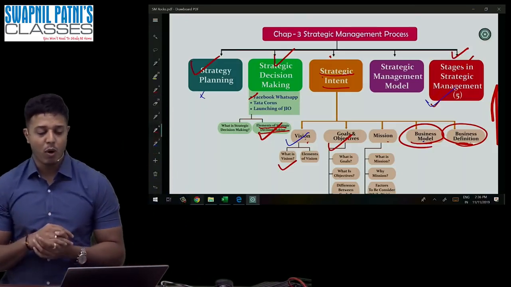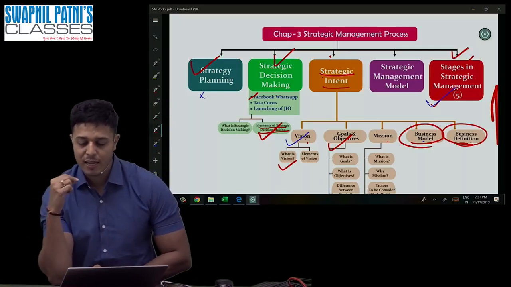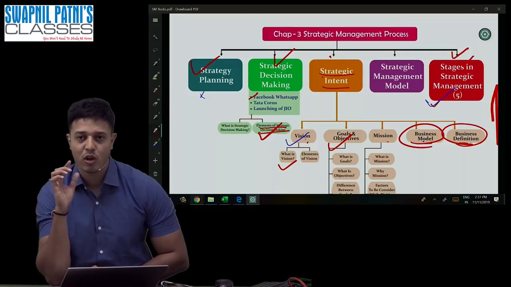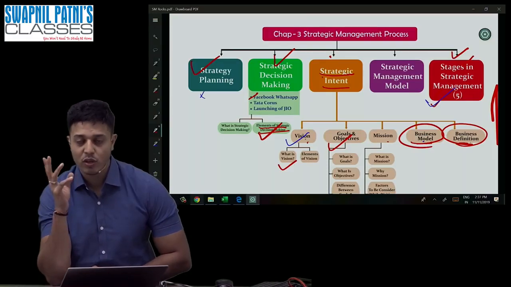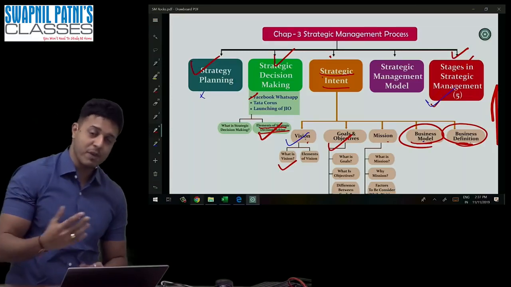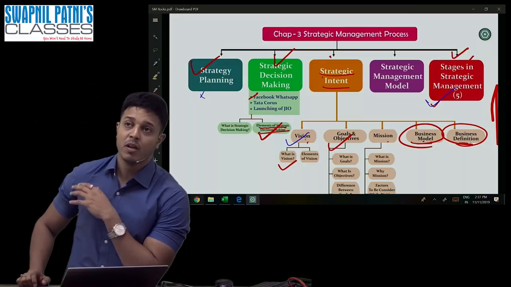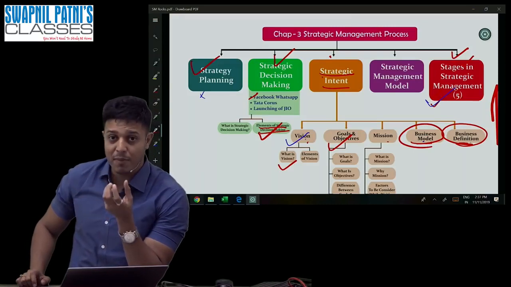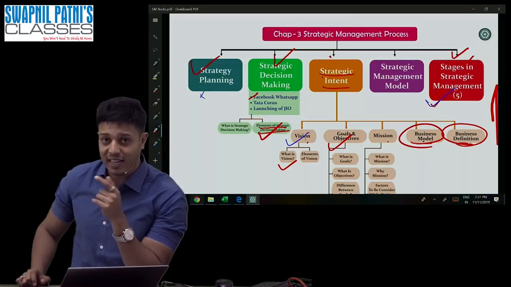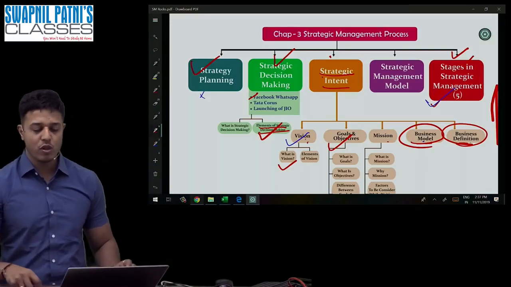What is the difference between model and the process? Model is more realistic. The way the processes are implemented practically, it is called as model. Actually, there is no difference between the process and model, but model is widely accepted, more comprehensive, and the way it is practically implemented. So the way the strategies are made, implemented, evaluated practically, it is called as what? Model.